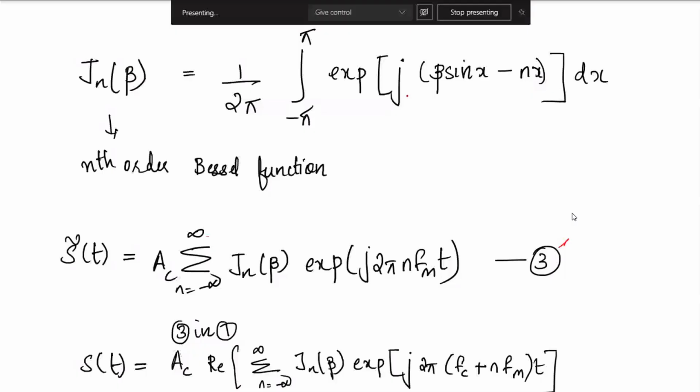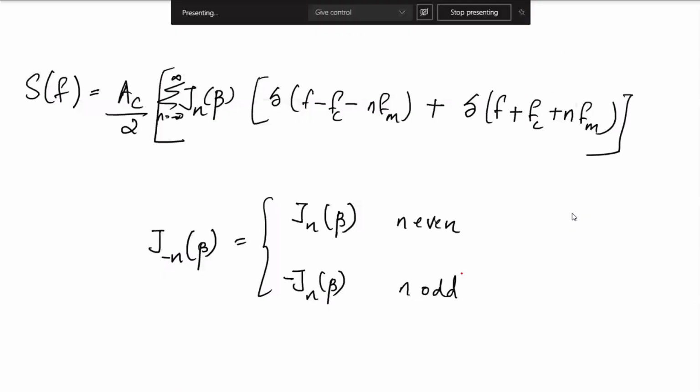I get s of t equals Ac times the real part of the sum from n equal to minus infinity to infinity of Jn of beta exponential j 2 pi of fc plus n fm t. So S of f, the spectrum of that, is Ac by 2, directly transforming it into the frequency domain. And this is how you get the spectrum of FM.